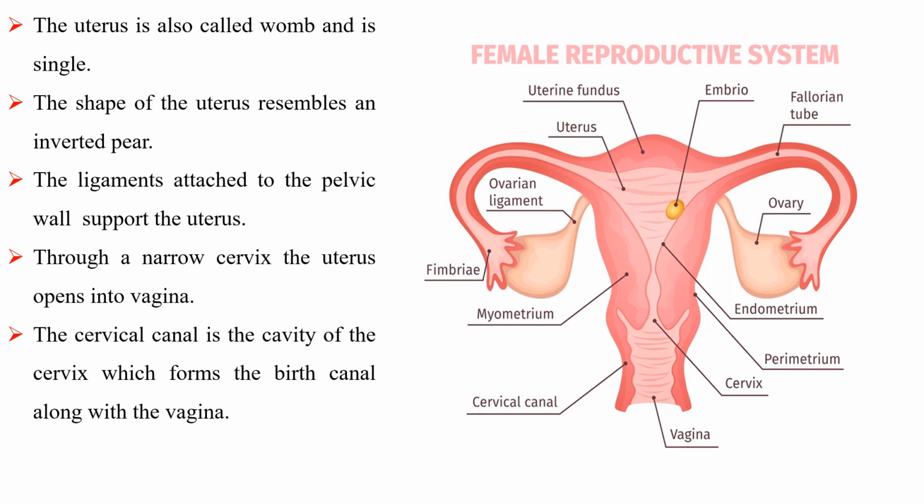The uterus is also called womb and is single. The shape of the uterus resembles an inverted pear. The ligaments attached to the pelvic wall support the uterus. Through the narrow cervix, the uterus opens into vagina. The cervical canal is the cavity of the cervix which forms the birth canal along with the vagina.